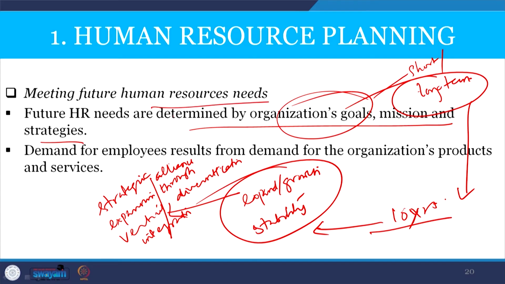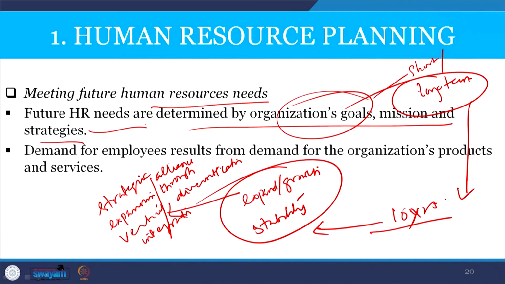So, the future HR needs are determined by organizational goals, organizational mission and its strategies. Say, if the organization's strategy is cost minimization or quality consciousness, or if it intends to be innovative, then what type of manpower or human resource is to be hired should be decided by the organization.